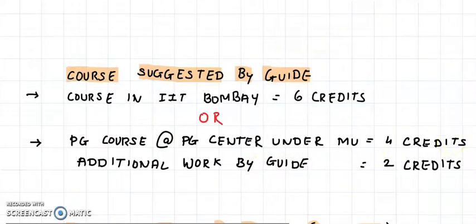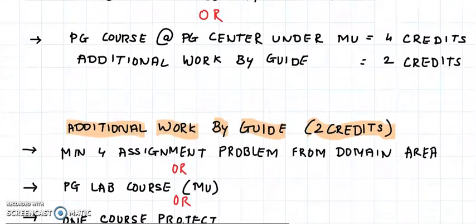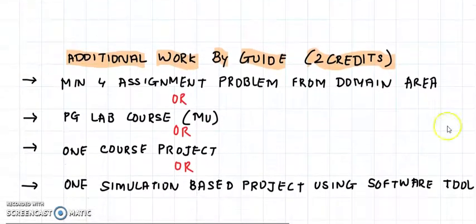So let's just check in brief what this additional work for 2 credit is. Additional work by guide for 2 credits as suggested by Mumbai University is as follows. You can do a minimum of 4 assignment problems from your domain area. This will be given by your guide. Or you can do a PG lab course under any Mumbai University PG labs, or you can do 1 course project, or you can do 1 simulation based project using a software tool. So it could be MATLAB or Python or any of that sort.